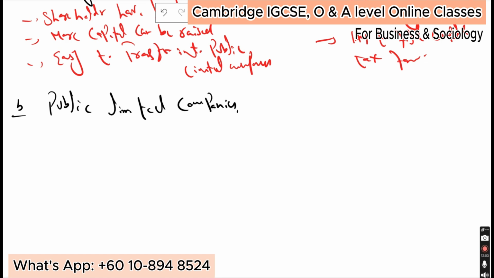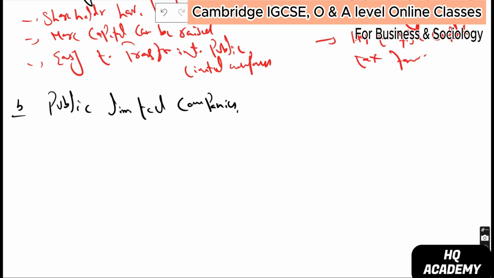Okay, as I told you above, these companies are owned by shareholders who are often members of the same family. But when we talk about public limited companies, these are large businesses with the right to sell shares to the general public. You can consider it as a stock market, where anyone, doesn't matter whether you are from that particular company's family or not, can just purchase it.